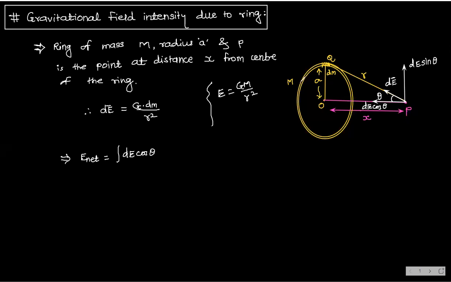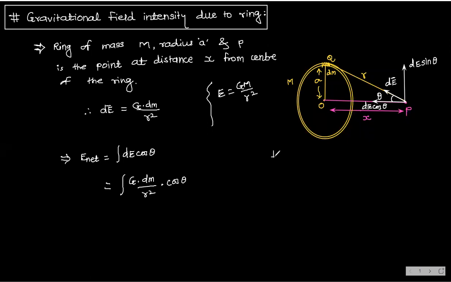Because these small masses are situated all over the ring, and they will make up the complete mass of the ring. And that's why I'm integrating dE cos theta, because this is the horizontal component. So dE already we know. What is that? Integration of G into dm by r square into cos of theta. Yes, no? Right?